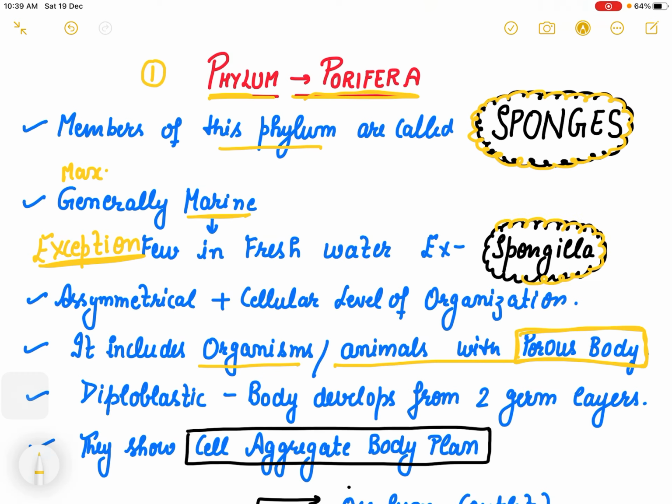So exceptions always come in the paper. Spongilla is the exception in the Porifera group, which is found in fresh water. All others are marine. From the chart we are clear that they have cellular level of organization. And one more thing which is clear, they are asymmetrical, right?